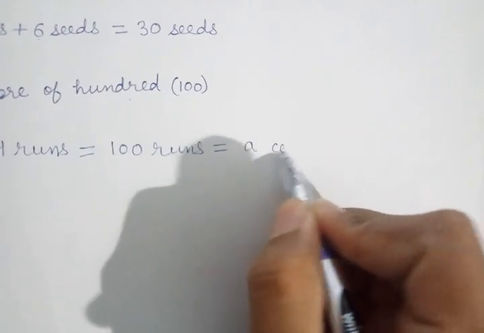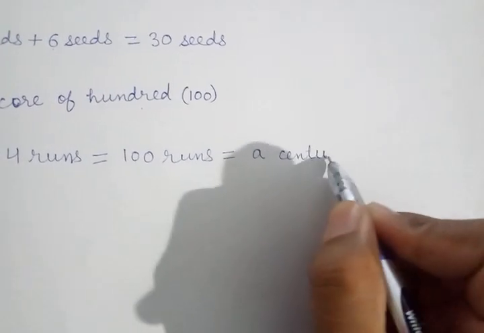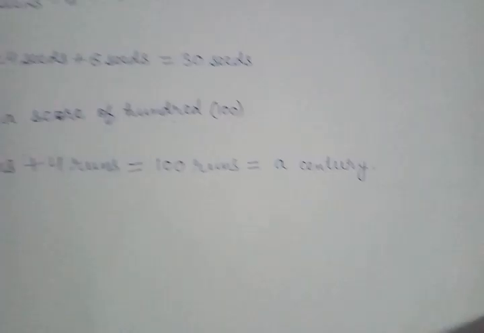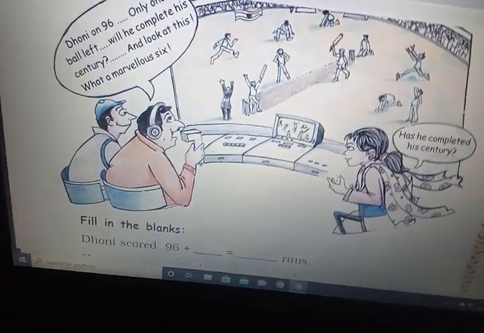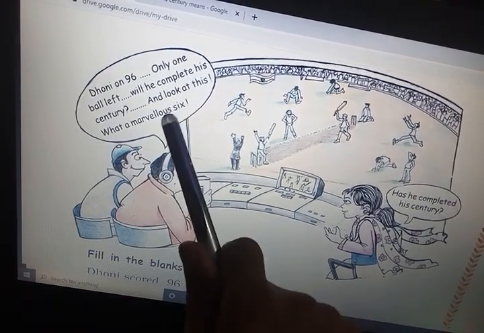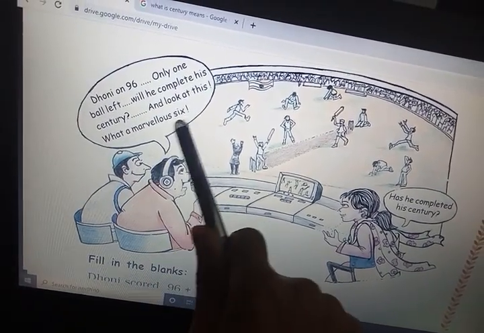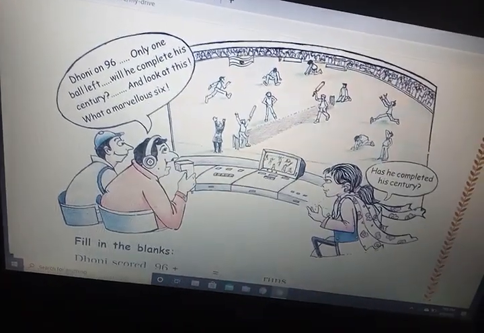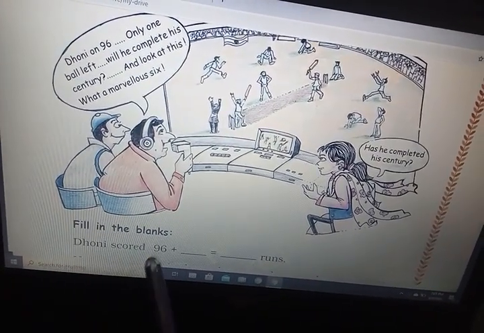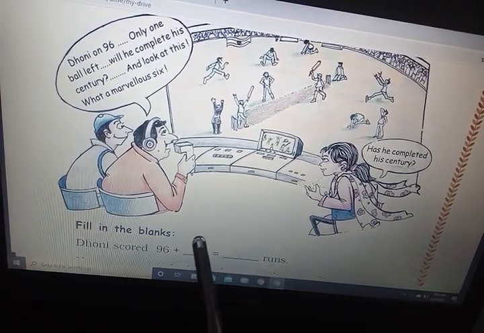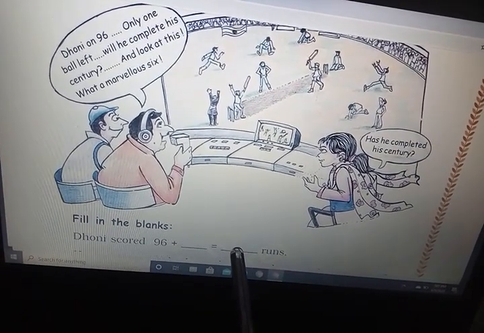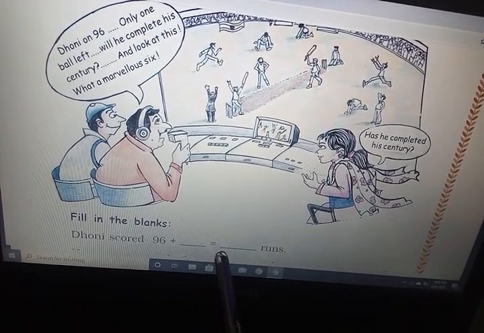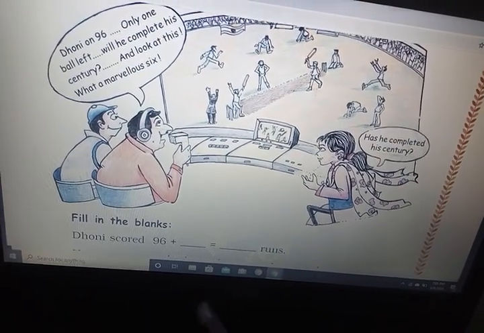But look here, the commentator said Dhoni is on 96 and he made a 6. 6 means he got 96 plus 6 equal to, okay, now do this sum by yourself.